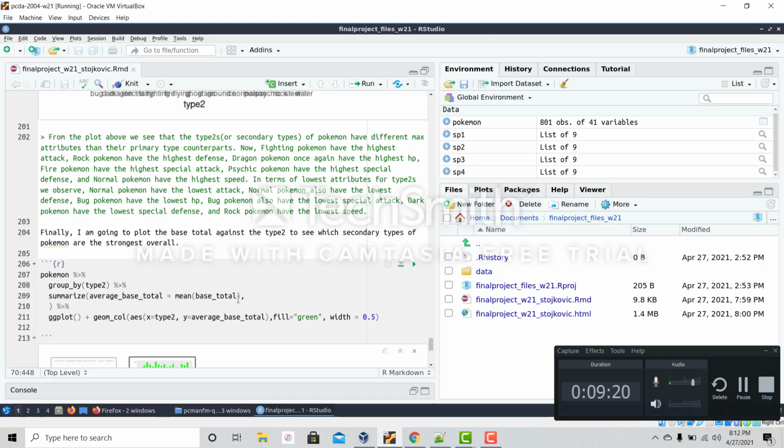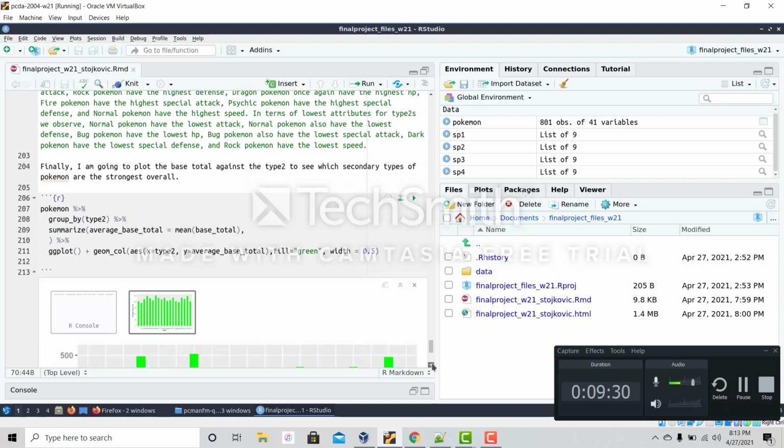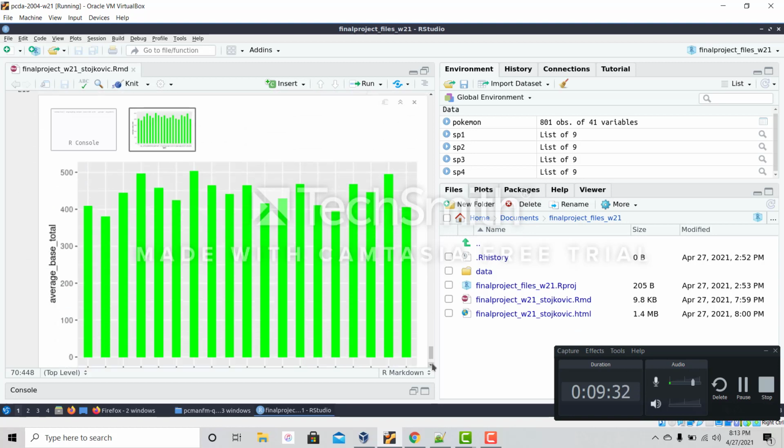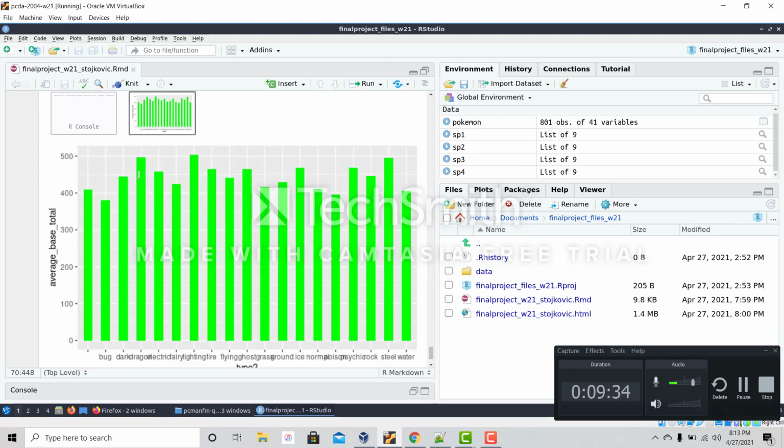Then, as I did with the base stats total, I plotted the graph between, instead of type 1, type 2, versus the average base total for base stats. And as with the above graph, there was a difference. Instead of Dragon Pokemon now being the strongest Pokemon, Fighting Pokemon inched them out as the strongest secondary type Pokemon. However, just as with the graph for type 1 Pokemon, Bug Pokemon are still the weakest Pokemon overall.